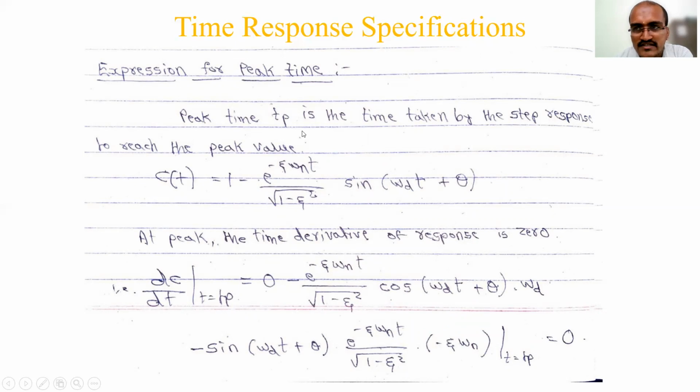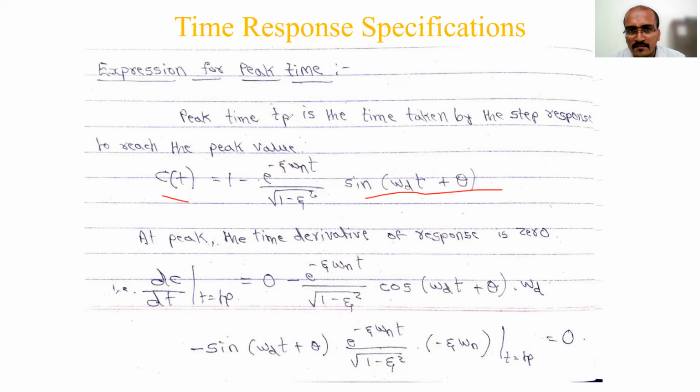When it reaches the peak value, the differentiation of the time response should be equal to 0. For that, first we will write the expression of C of t. Every time I am using this, I told you, right? C of t is equal to 1 minus e to the power minus zeta omega n t over square root of 1 minus zeta square, sine of omega d t plus theta. This is the basic expression.